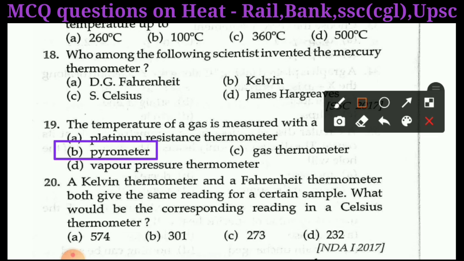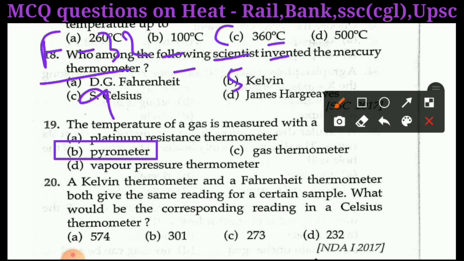To solve this question, we need the formula (F minus 32) by 9 equals C by 5 equals (K minus 273) by 5.